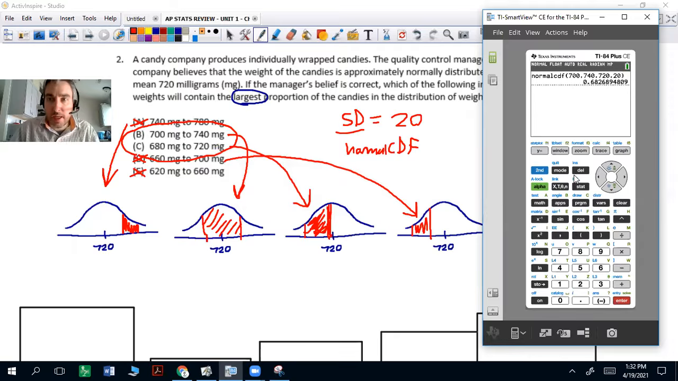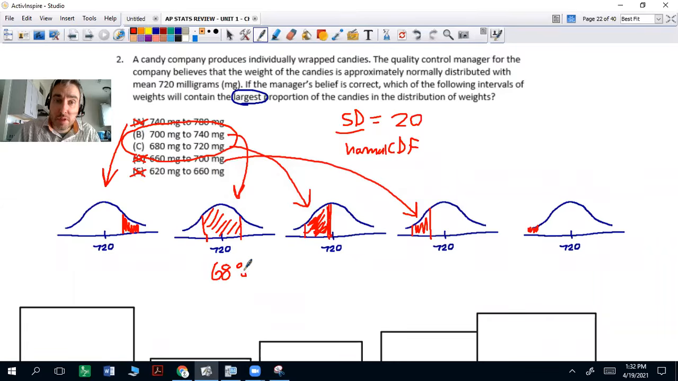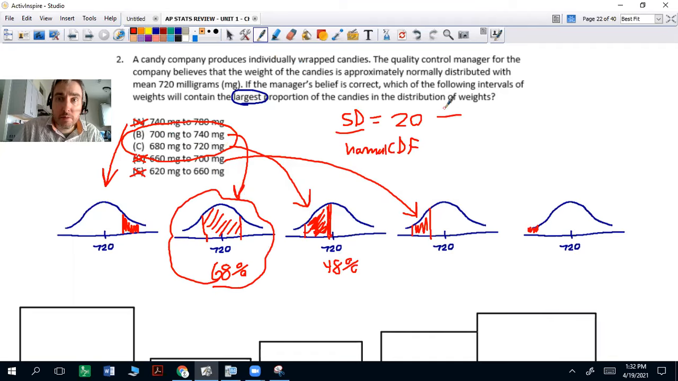Now let's do it with 680 to 720. So the first one is 68%, and this one is about 48%, right? So the 700 to 740 one is actually bigger. Make up a standard deviation, then plug it into normal CDF and use the lower and upper bounds given, and you can check that. 700 to 740 is our best estimate.